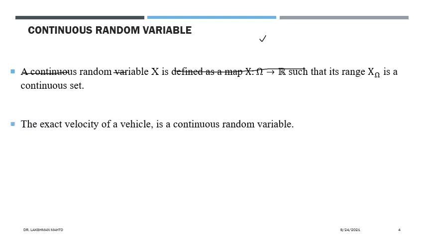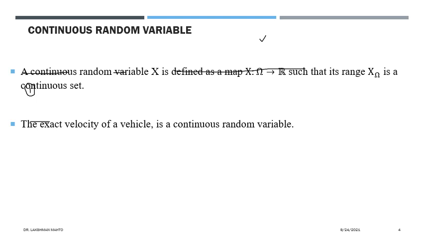So I'm taking one example here. If you measure the exact velocity of a vehicle, then this is a continuous random variable. If someone is driving a vehicle, the velocity varies continuously over an interval. It is not that sometimes it is 40 kilometers per hour or 50 kilometers per hour; it is not taking only exact values.